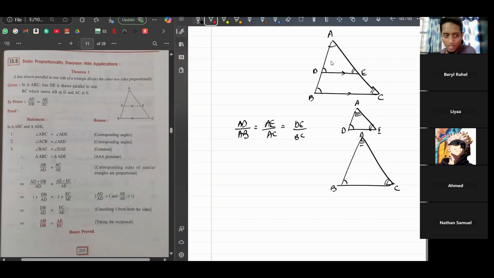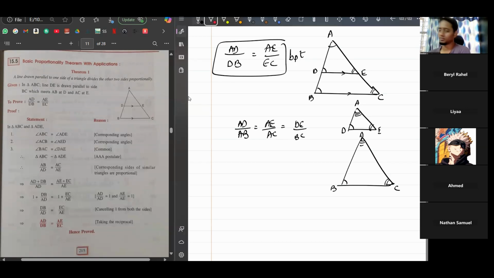But for basic proportionality theorem, you will just write this: AD upon DB will be equal to AE upon EC. That's it. This is BPT, basic proportionality theorem. Okay. Are they same or are they different? So here there is no need to prove that two triangles are similar.